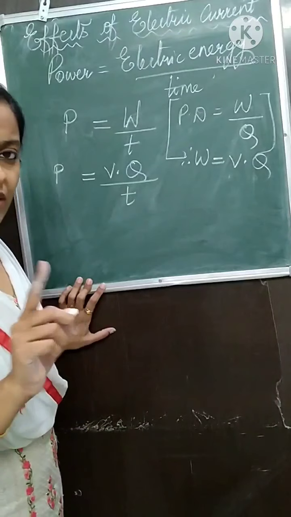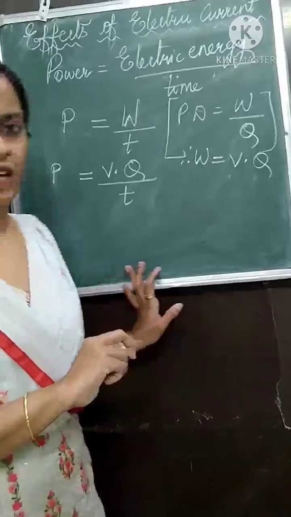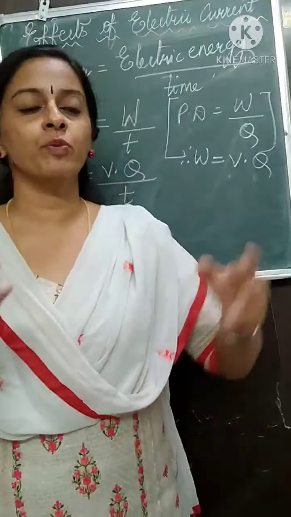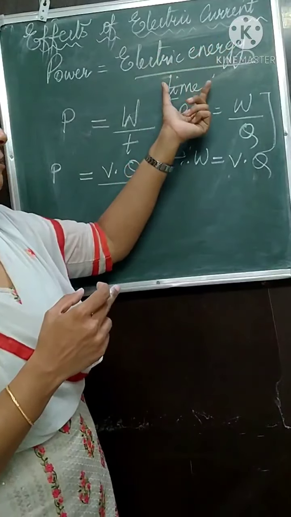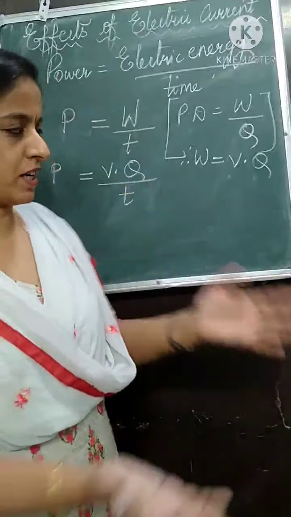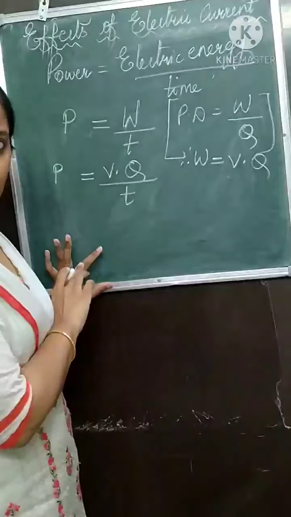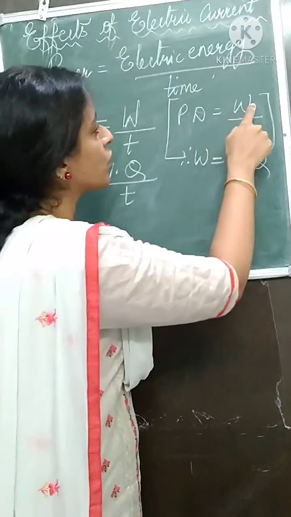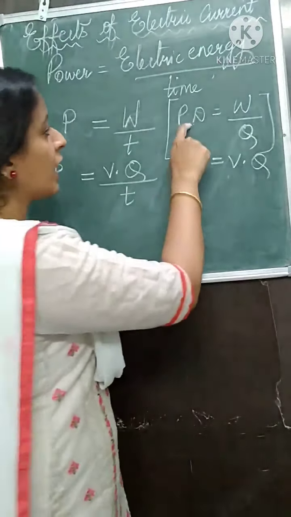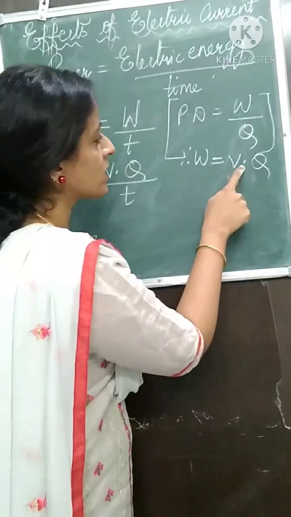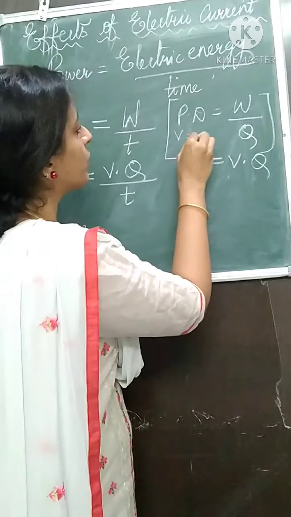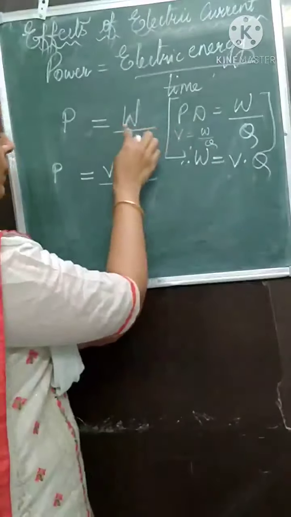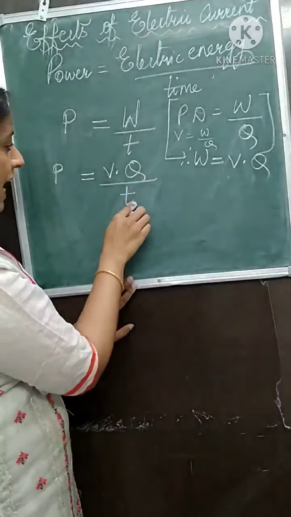Understood till here? We are discussing electric power. Electric power is the electrical energy consumed in unit time, electrical energy upon time. Energy is because of work, so in place of energy I wrote work, because we know about work. Potential difference is equal to work upon charge. The symbol of potential difference is V, so V is equal to W upon Q. How much will be W? V into Q. So in place of W I wrote V into Q, over T.